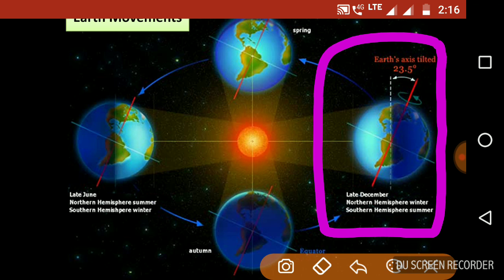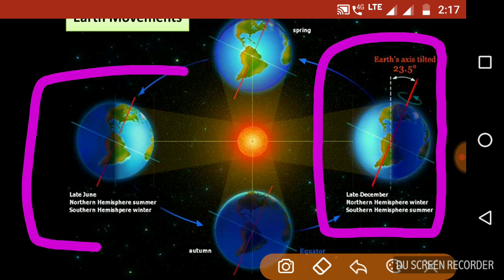So in the December time period, India is in the northern hemisphere and is getting only very little sunlight just because of the tilted position of earth. So India is in a cold situation, that's why it's called winter. In late December, the northern hemisphere is in winter season and the southern hemisphere is in summer season. The opposite is in June. So you can see the next figure.